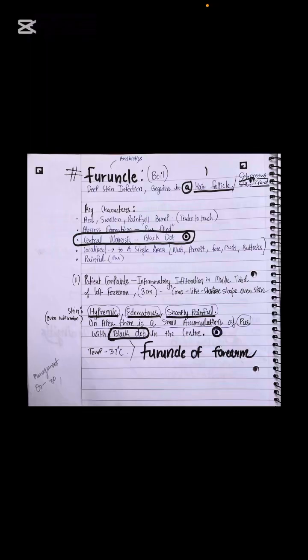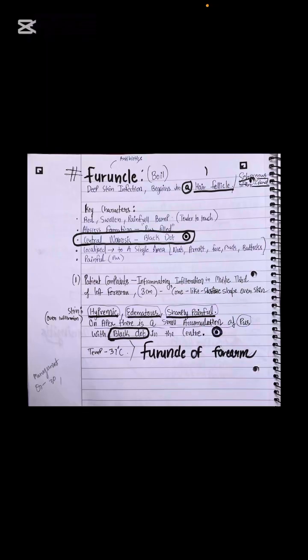The central necrosis is a hallmark finding which you can remember, there will be a black dot over the inflammation. It is localized to a single area, like the neck. If it is in the neck, it will be localized to the neck itself. Neck, armpit, face, back, buttocks, these are the common sites to highlight for a furuncle. It will be painful because the pus is causing congestion. Pus or abscess is always painful.